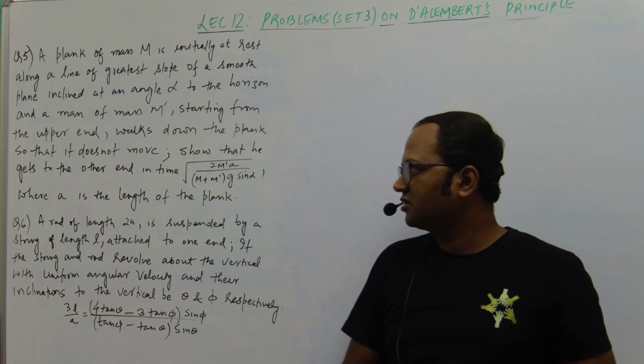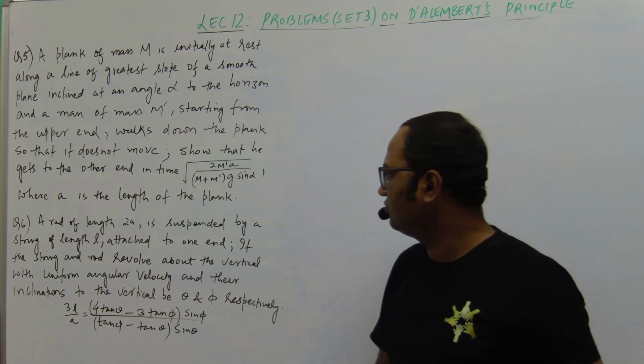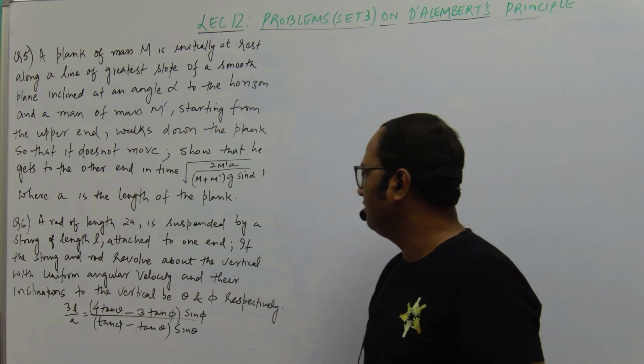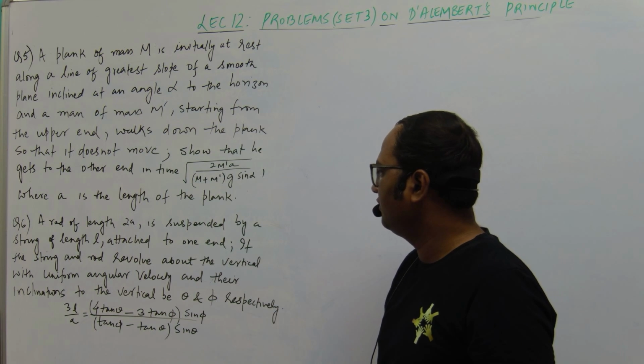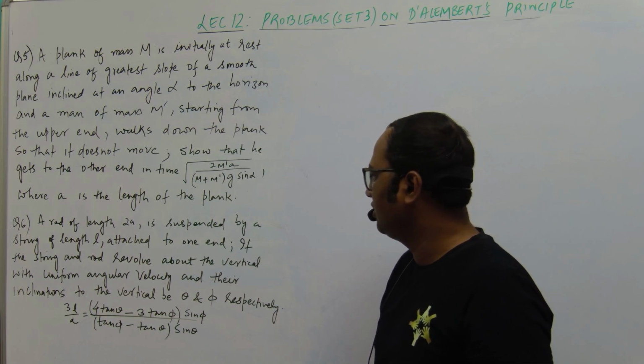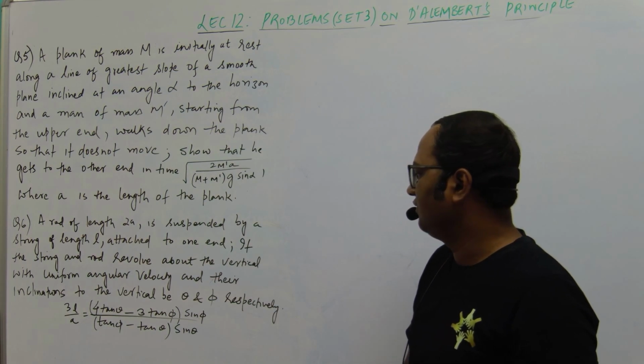Okay, so let us discuss question number 6. A rod of length 2a is suspended by a string of length L attached to one end. If the string and the rod revolve about the vertical with uniform angular velocity and their inclinations to the vertical be theta and phi respectively.